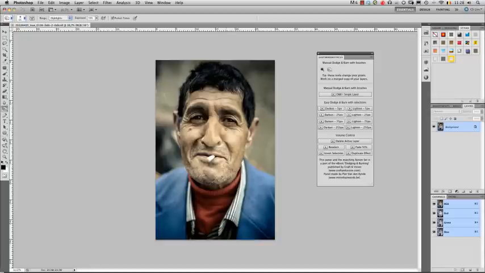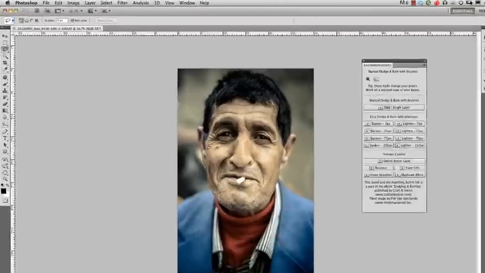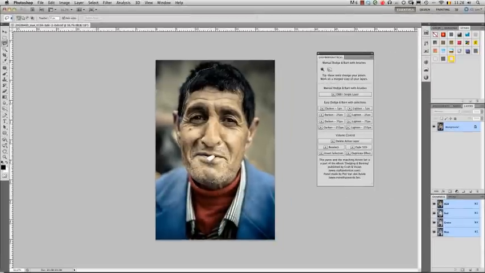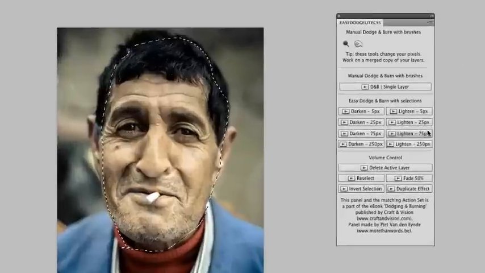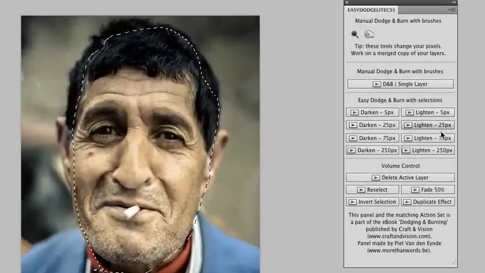Now, take for example this man's face. Suppose I want to lighten it. I will just use the lasso tool to make a very rough selection, and I'm using a Wacom tablet here, but I probably could even pull this off with a mouse. Just make a really rough selection of the face. You see, it's a matter of seconds. And I will choose then the most appropriate of the four buttons over here, as I want to lighten the selection. And these buttons all do the same thing.